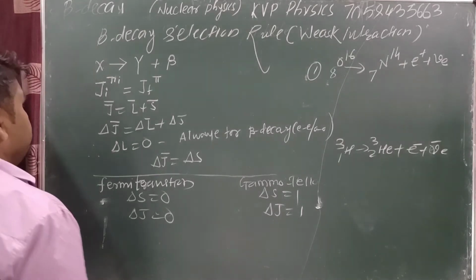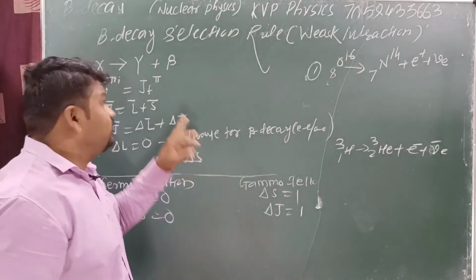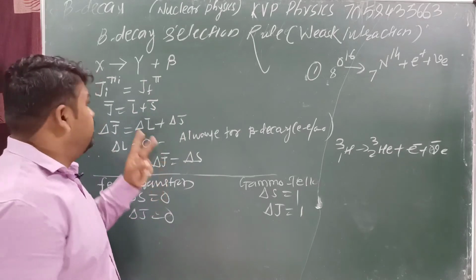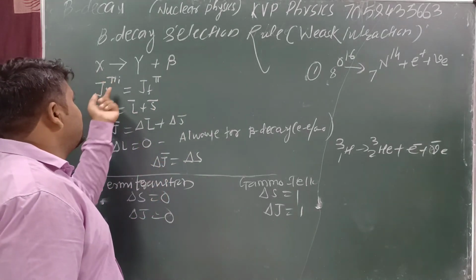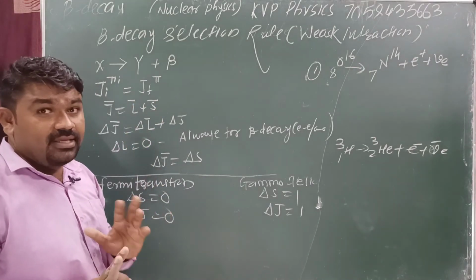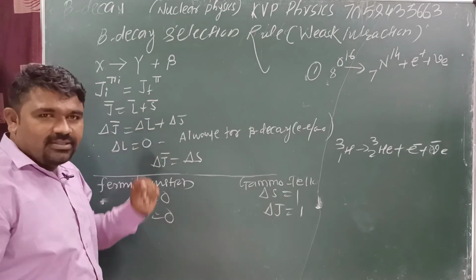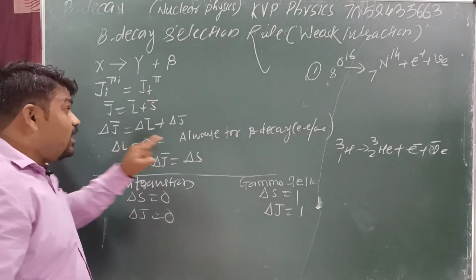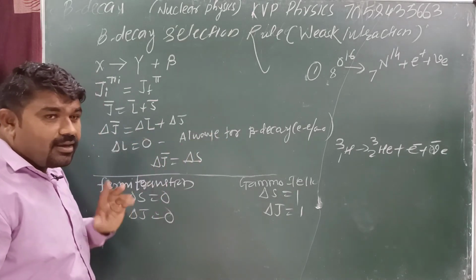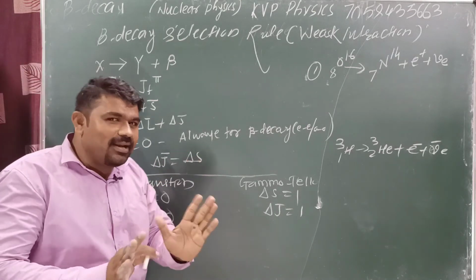Now this one is a beta decay selection rule. Compound X decays into Y particles by emitting beta. What is the spin parity for the X particle? J_i pi_i. What is the final parity? J_f pi_f. And we know that J is equal to L plus S, then delta J is equal to delta L plus delta S. But for beta decay, delta L is always equal to 0. Then delta J is simply delta S.